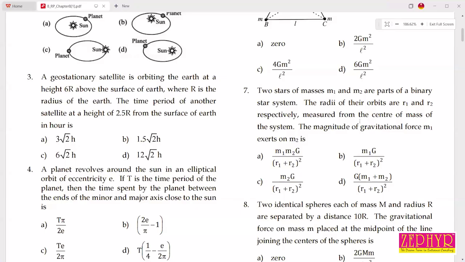Two stars of masses M1 and M2 are parts of a binary star system. The radii of their orbits are R1 and R2 respectively, measured from the center of mass of the system.